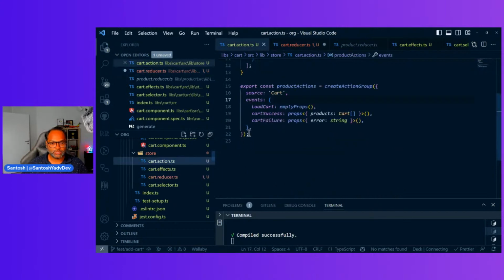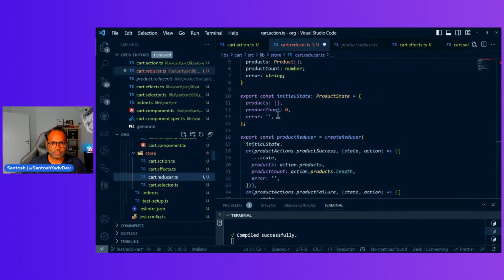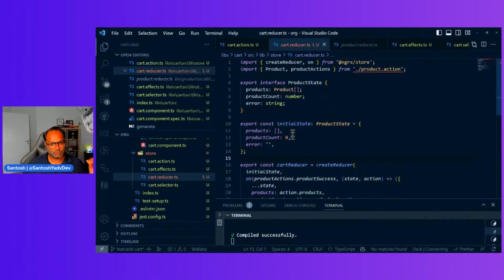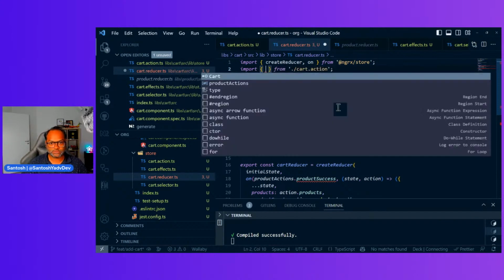So whenever you copy, make sure that you change your actions and even reducer names. So it should not keep it as product, change to cart. And as I mentioned, don't keep it as reducer. Don't use the common name, because it may be possible that someone else also does the same, and then you have similar reducer names.